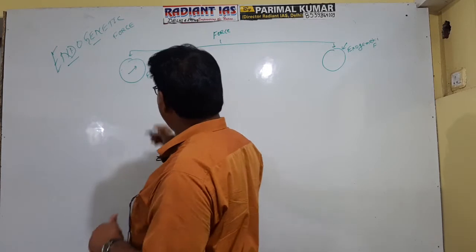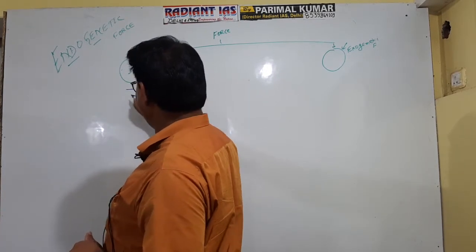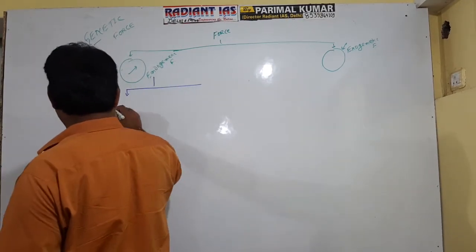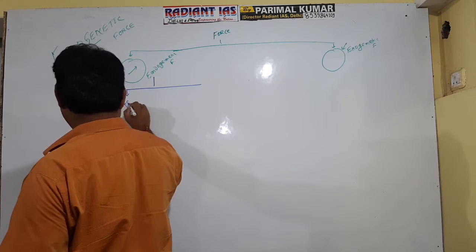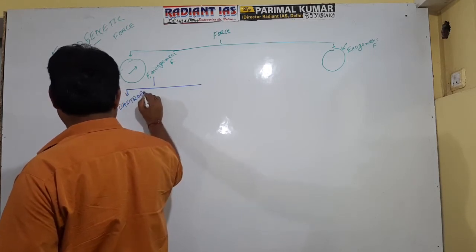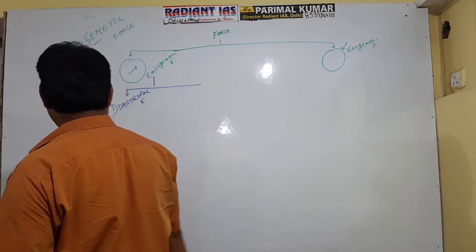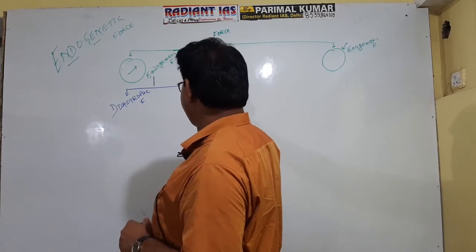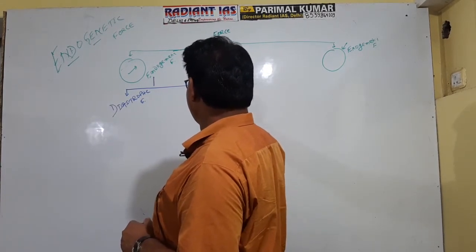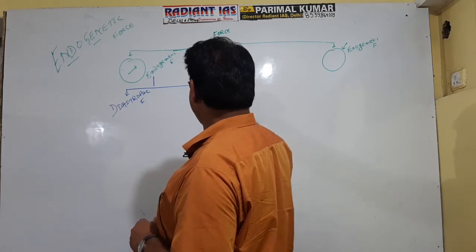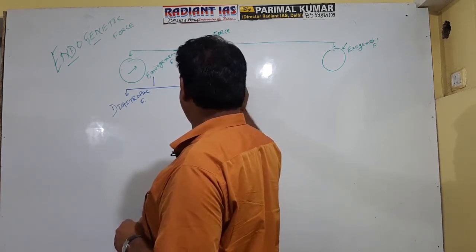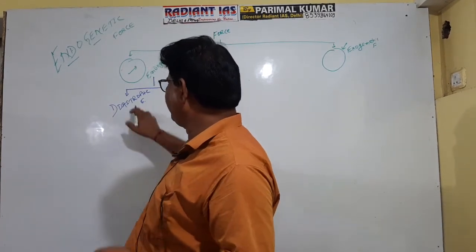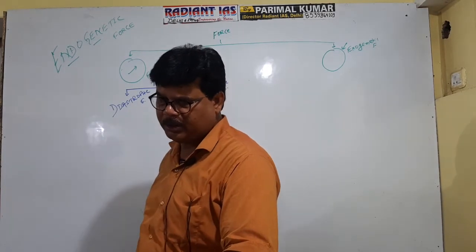Now see, there are two types of endogenetic force. One is referred to as diastrophic force, and the second is catastrophic force. So one is diastrophic and the second is catastrophic.